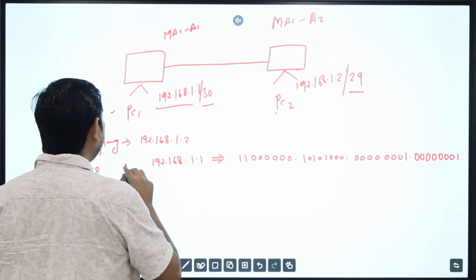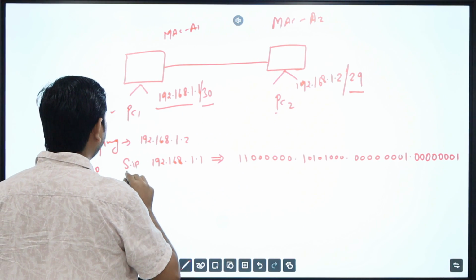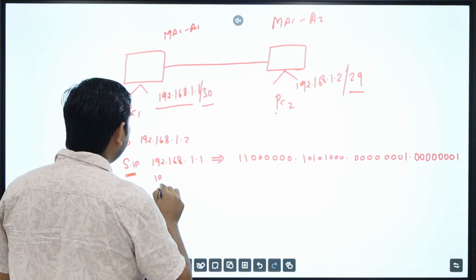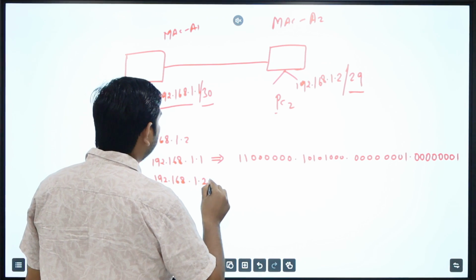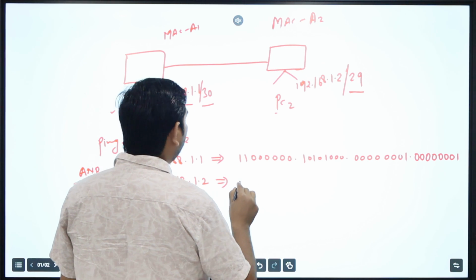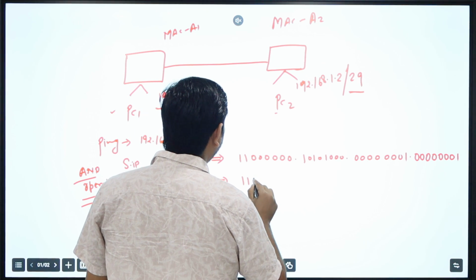What is the destination IP? That will become the source IP. What will be the destination IP? The destination IP is 192.168.1.2. Converted into binary, the first three octets remain the same.